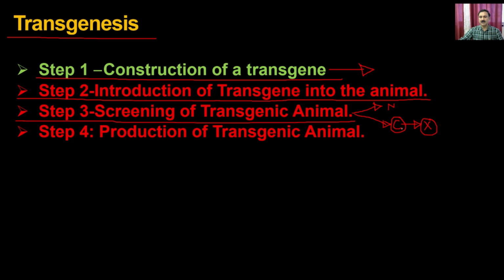Initially it may express for some time, and then later the machinery is going to destroy this DNA. But if it has entered the nucleus, then it is going to develop into a transgenic animal. Then the fourth step is, once you have selected the transgenic animals, you can do the production of these transgenic animals for future biotechnology applications.